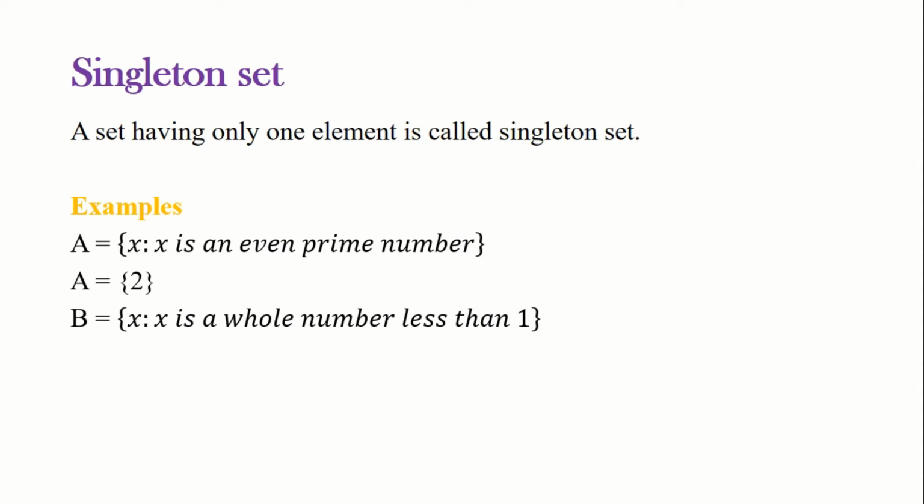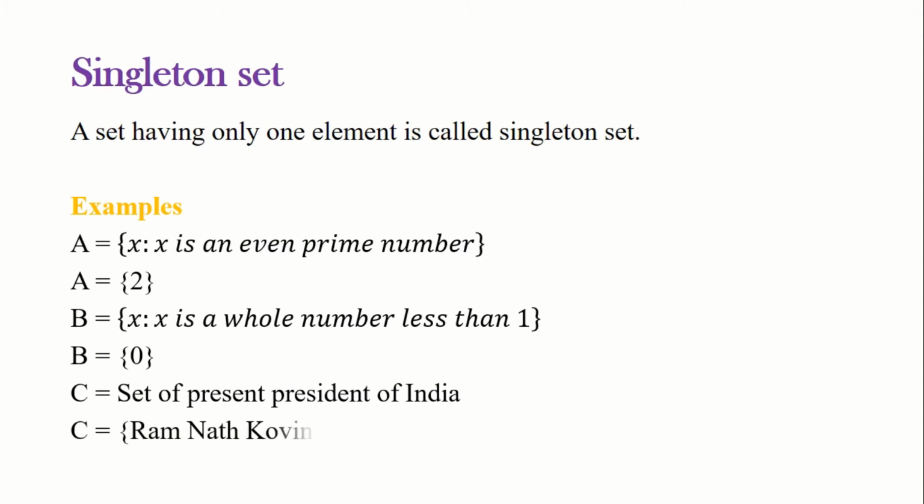Next, we consider the set B, which is the set of all x such that x is a whole number less than 1. Whole number means it is running from 0 to infinity. There is only one element, 0, which is less than 1 in the whole number set. Thus, B is the singleton set. And next, set C, which is the set of present President of India. We have only one President for our India. So, which is the singleton set.